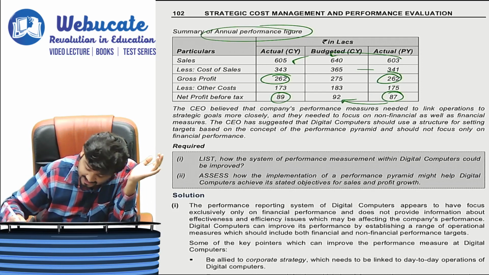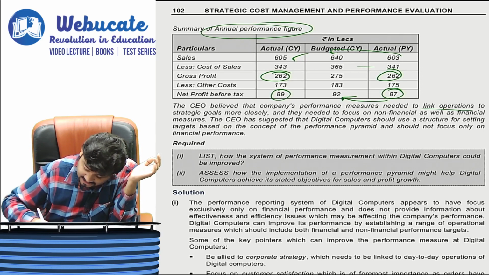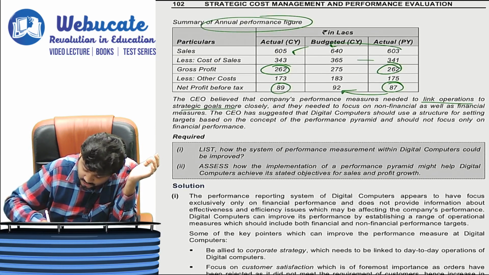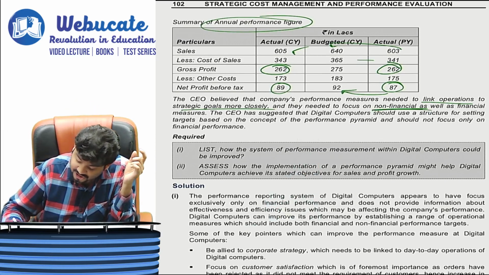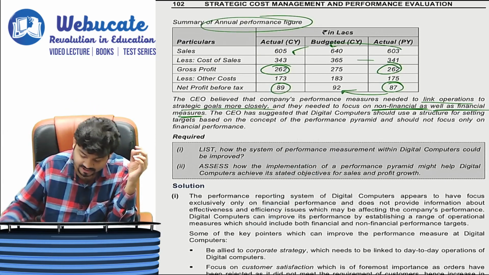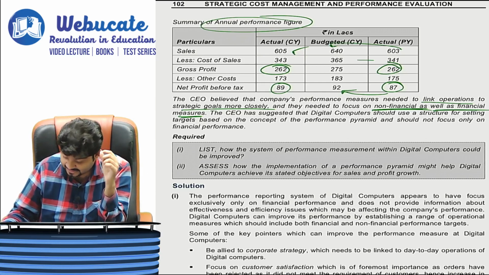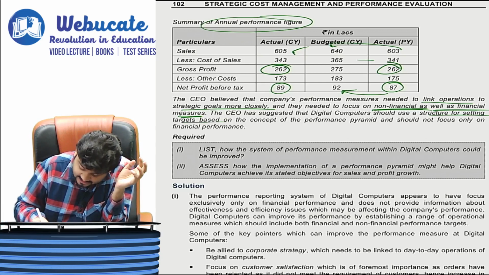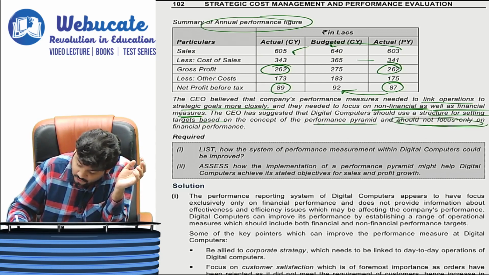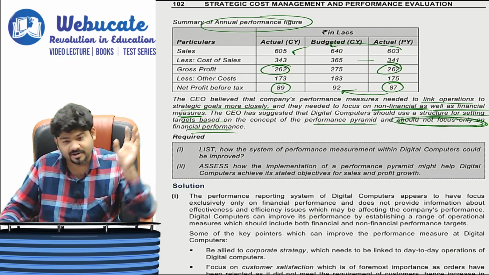The CEO believes that the company's performance measures need to link operations to strategic goals more closely, and they need to focus on non-financial as well as financial measures. The CEO has suggested that Digital Computers should use a structure for setting targets based on the concept of the performance pyramid and should not focus only on financial performance.